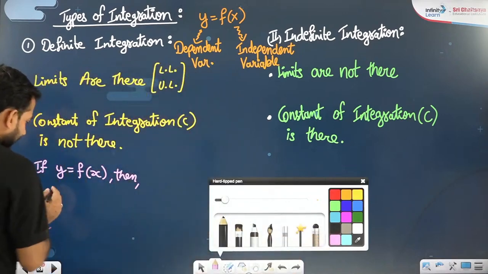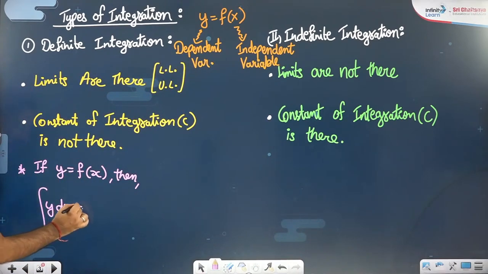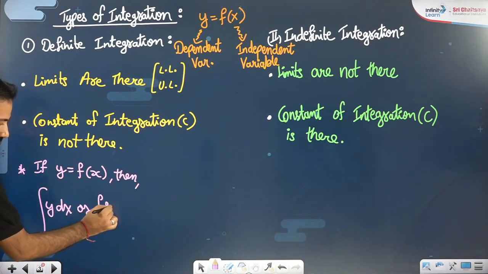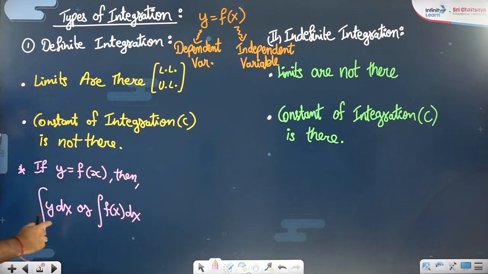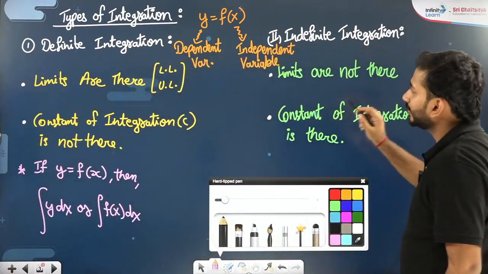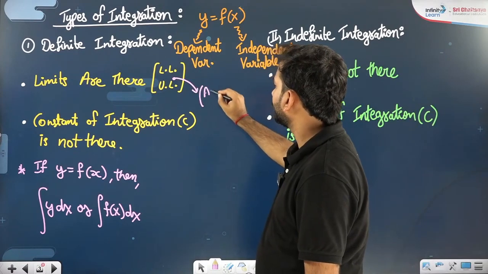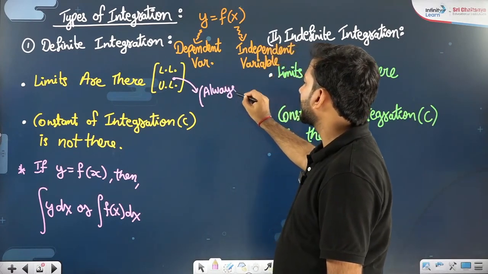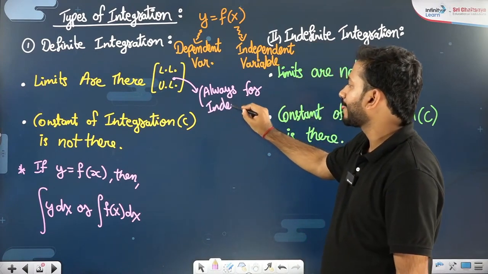How to write the integration sign? This is the integration of y dx, or integration of f(x) dx, within limits, and the limits will be of the independent variable.